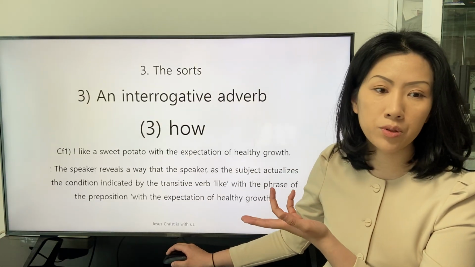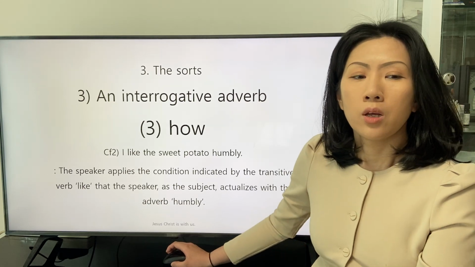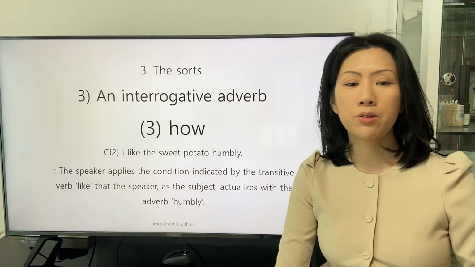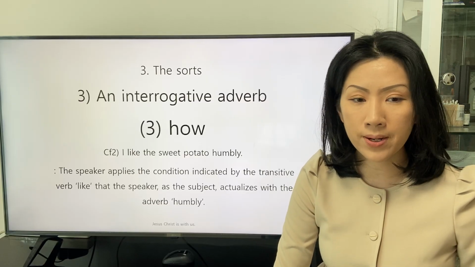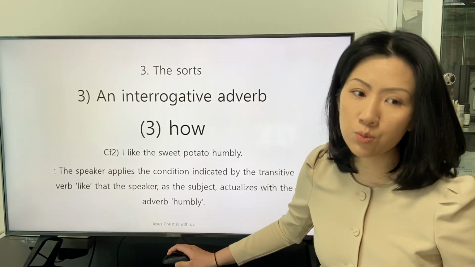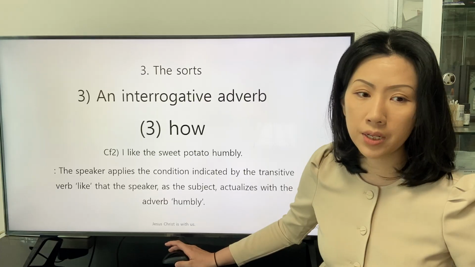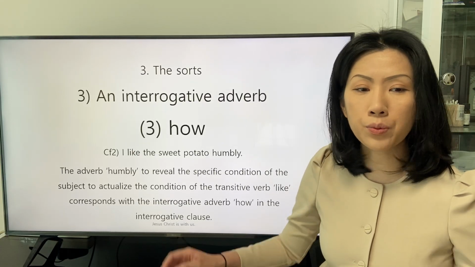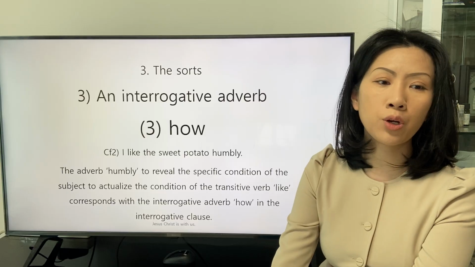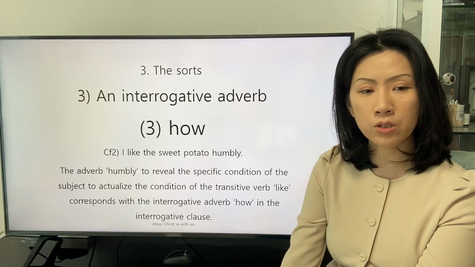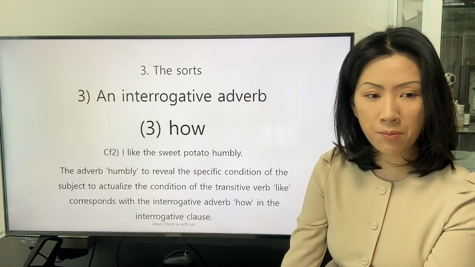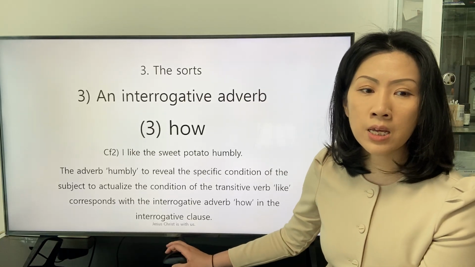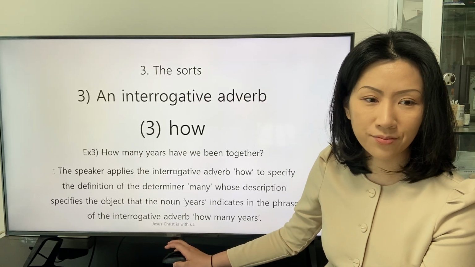How do you like the sweet potato? The speaker applies the condition indicated by the transitive verb like that the speaker as the subject actualizes with the adverb humbly. The adverb humbly to reveal the specific condition of the subject to actualize the condition of the transitive verb like corresponds with the interrogative adverb how in the interrogative clause.